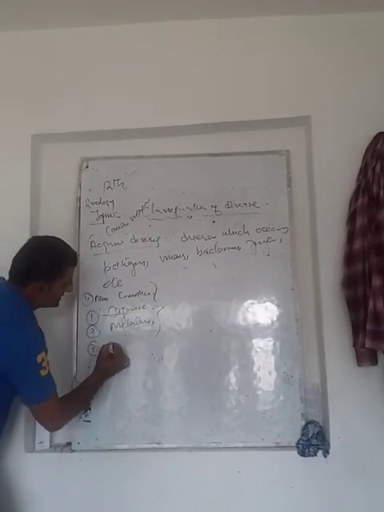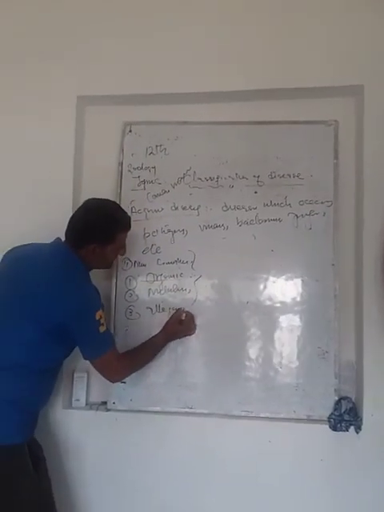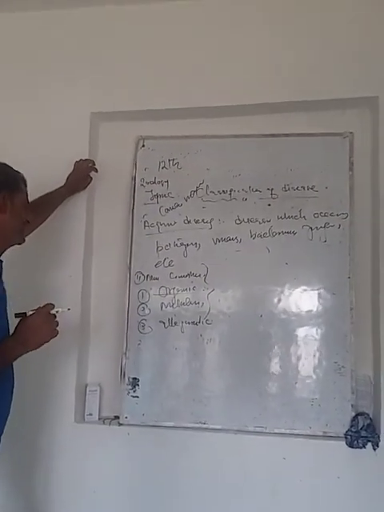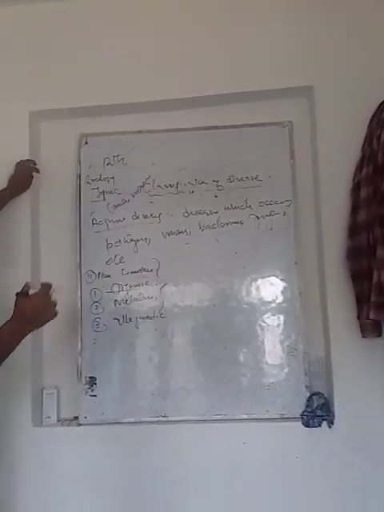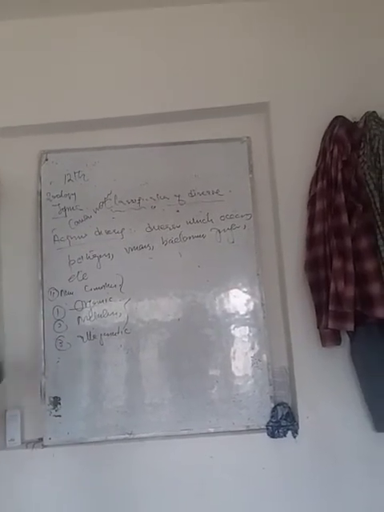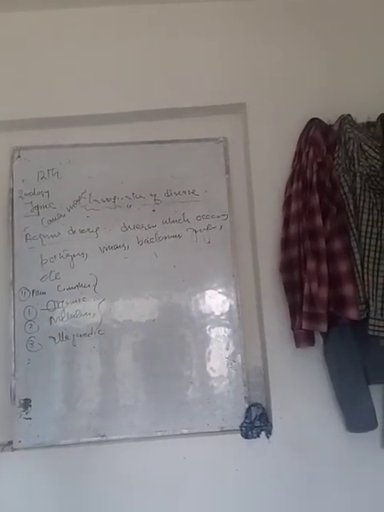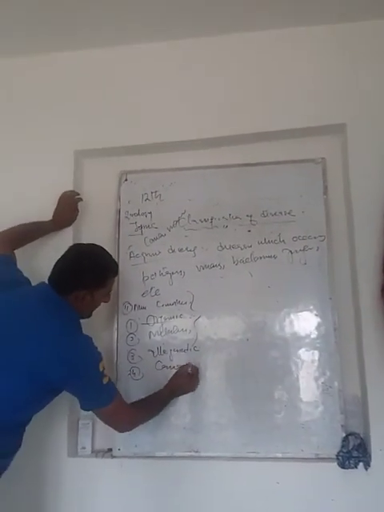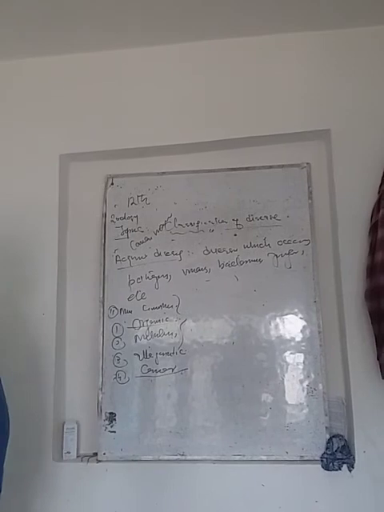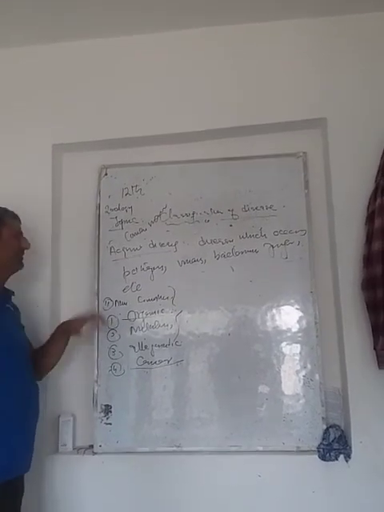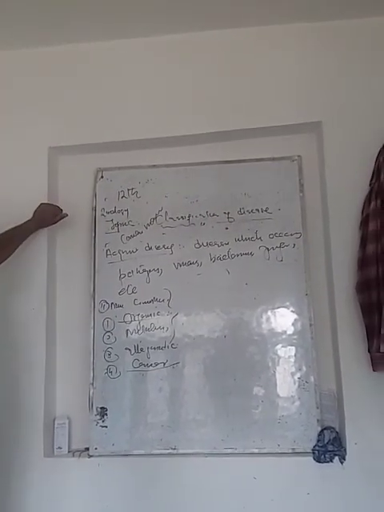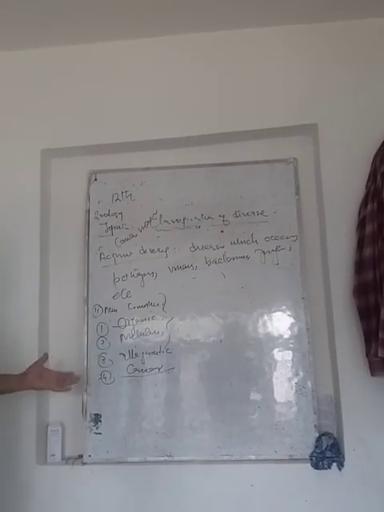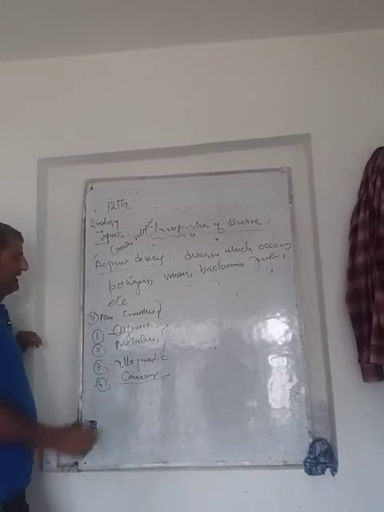Then, allergic disease. This is also a non-communicable disease. If a person comes in contact with an allergic person, he may create a disease that we call allergic disease. And the last one is cancer. Cancer, you know, is unlimited and uncontrolled growth of cells. When there is uncontrolled multiplication and unnecessary growth of cells, they create a disease that is called cancer.